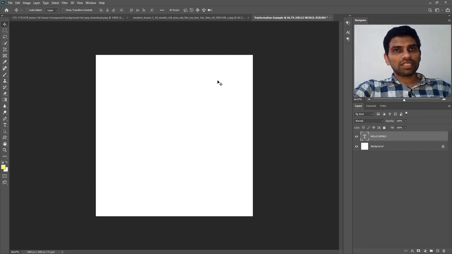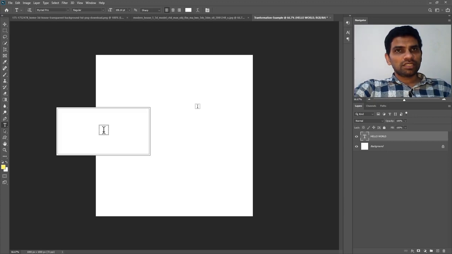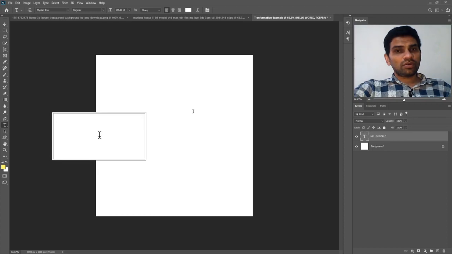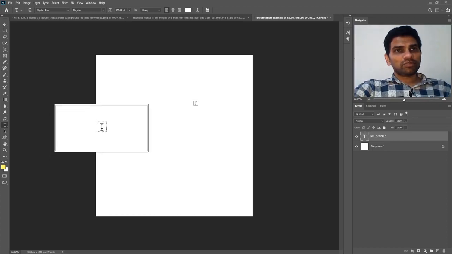Now to change its color, you have to press T on your keyboard for the type tool, and as your mouse pointer changes from this into this, you know there is a text already here. If your mouse pointer is something like this and you click, you will create a new text.